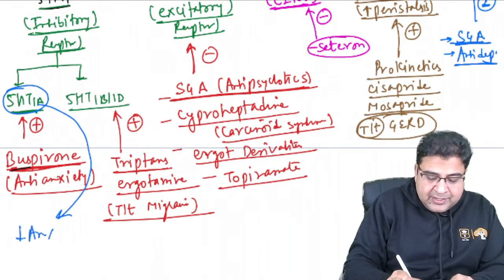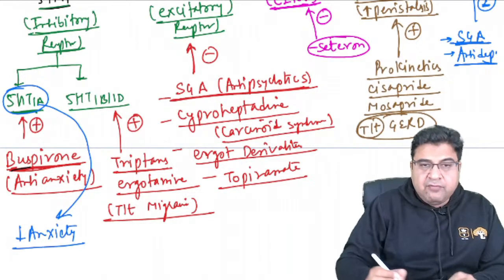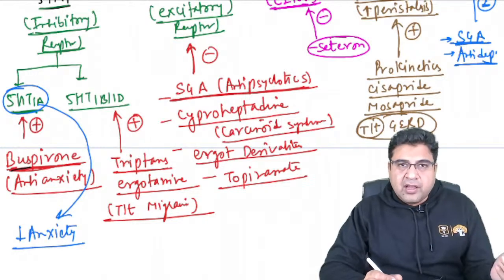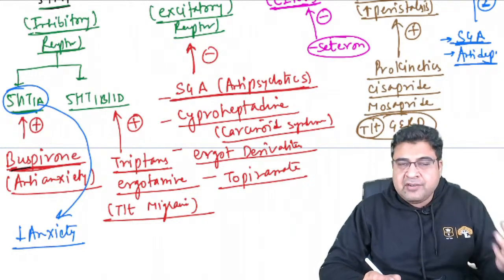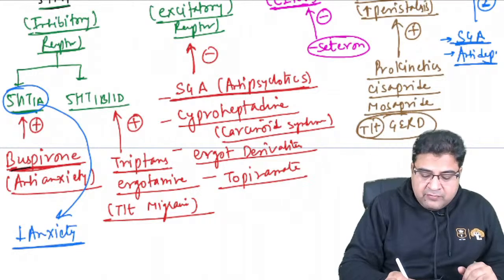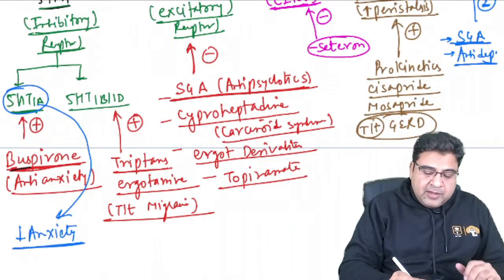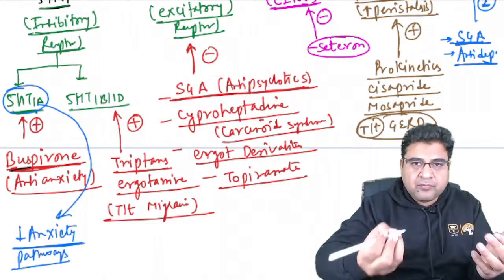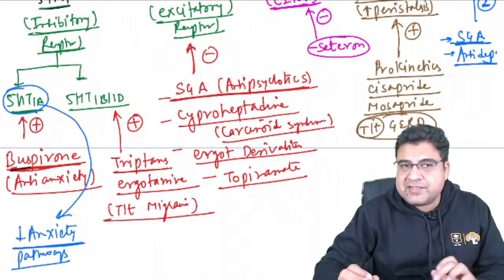Our anxiety pathway will be inhibited. The anxiety center is the amygdala, and in the brain we have various centers involved in anxiety. So anxiety pathways are inhibited if you stimulate an inhibitory receptor.